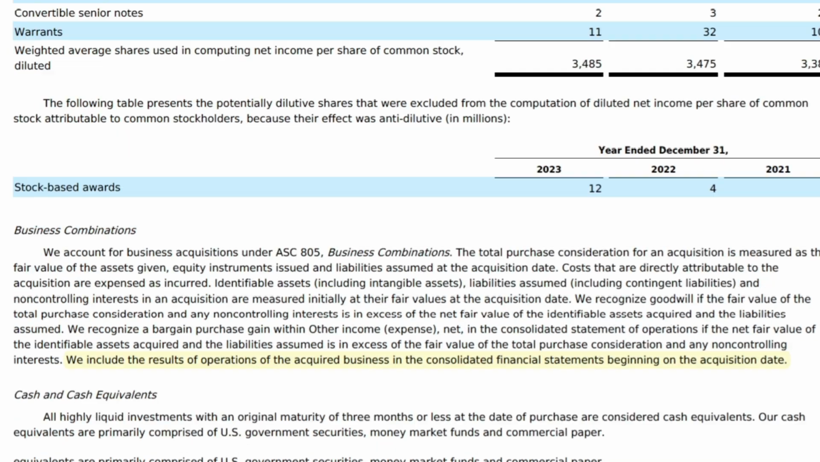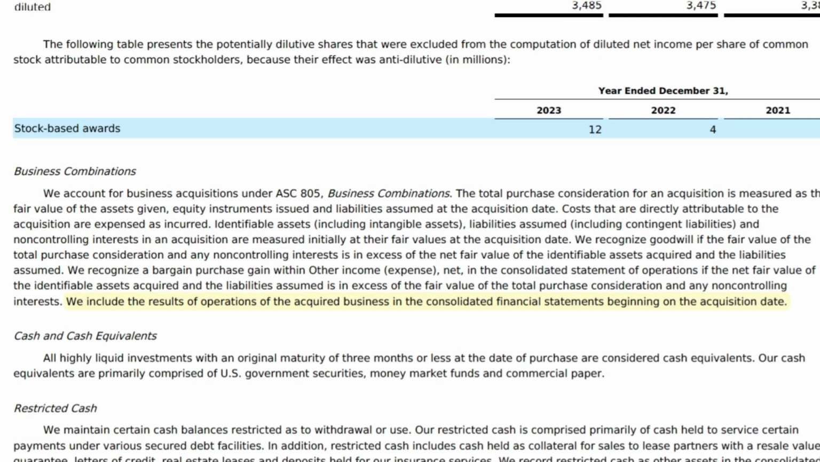All right, we're going to go to page 62. This is actually going over business combinations. This is when you purchase a business and then you ultimately consolidate it into your financial statements. They're just acknowledging when they do acquisitions, they begin consolidating those acquisitions, those entities, at the date of the acquisition. That is a pretty straightforward statement.